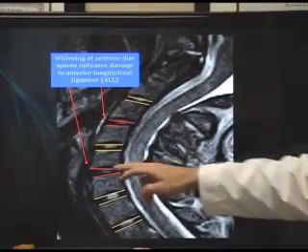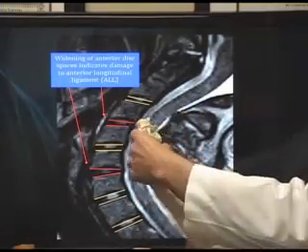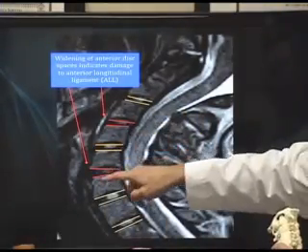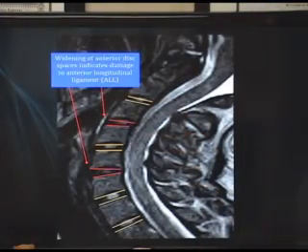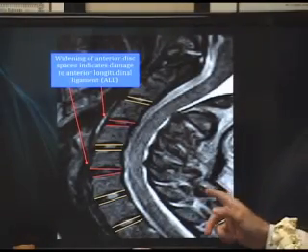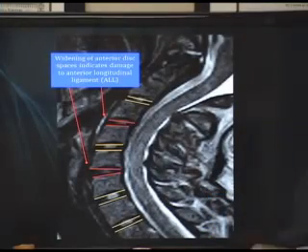And if you have anterior gapping, that can happen from a hyperextension injury. You're going to have gapping in the front here, and that's going to be widening of the anterior disc spaces that's going to indicate damage to the anterior longitudinal ligament. A lot of your patients have this going on, but if they don't run the flexion extension films, they don't run flexion extension MRIs and soft tissue MRIs, there's no way you know that this is occurring. You have no objective proof.